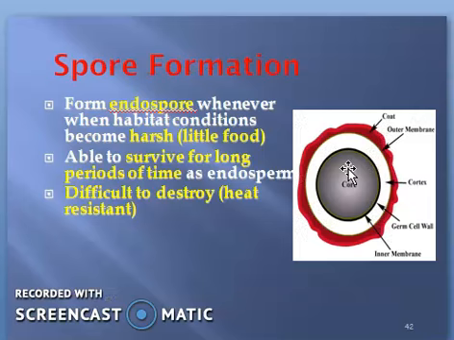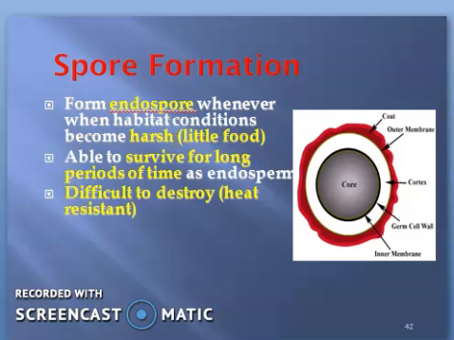Then after that we can see spore formation. So these bacteria form endospores whenever habitat conditions become harsh. Harsh habitat conditions means adverse conditions, where the environment is not suitable for the bacteria to grow. So at that time these bacteria undergo the formation of spores, that is endospore forming.